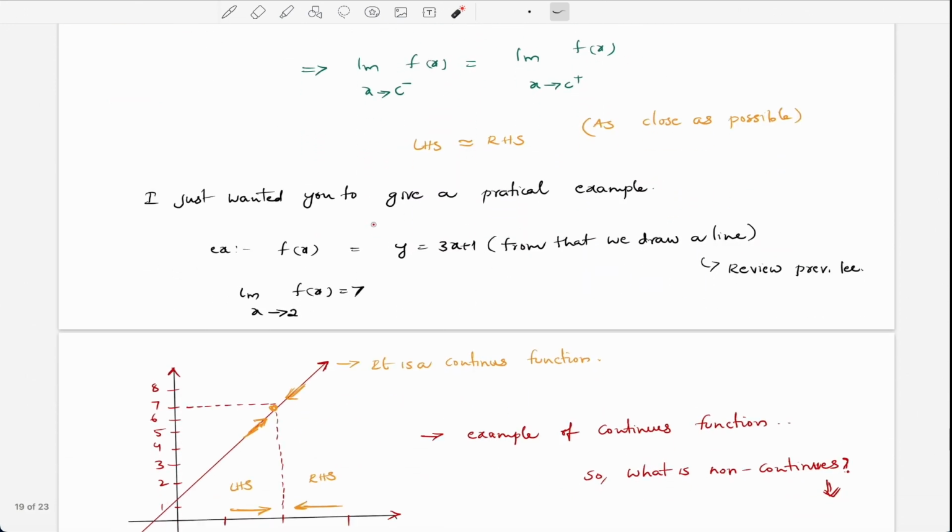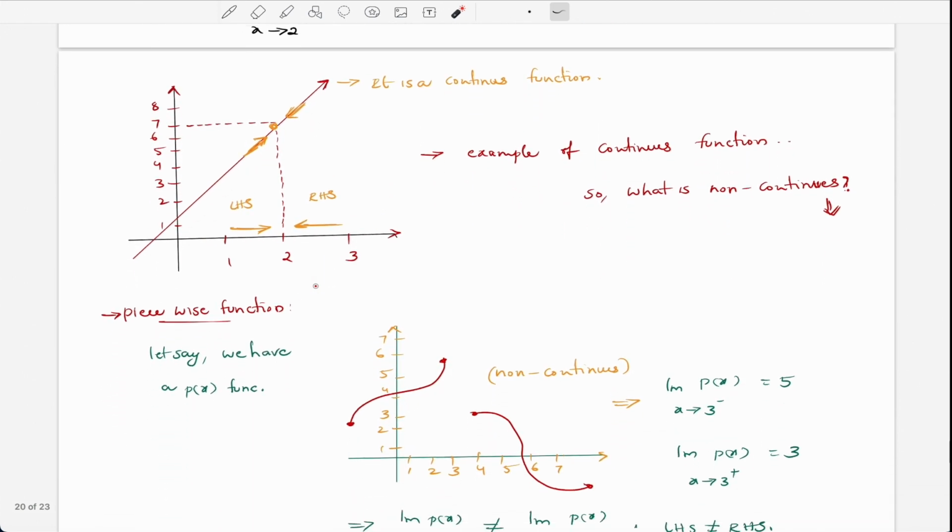So it is closing as close as possible to the point which we are giving for the function, right? I just wanted to give a practical example so that you have a better understanding. We have a function f of x, which is y equal to 3x plus 1. From that we draw a line. Review the previous lectures on how we draw the line from an equation; I hope we drew this in composite functions. So we have the limit as x approaches 2 of f of x equal to 7, right? How are we going to calculate that?